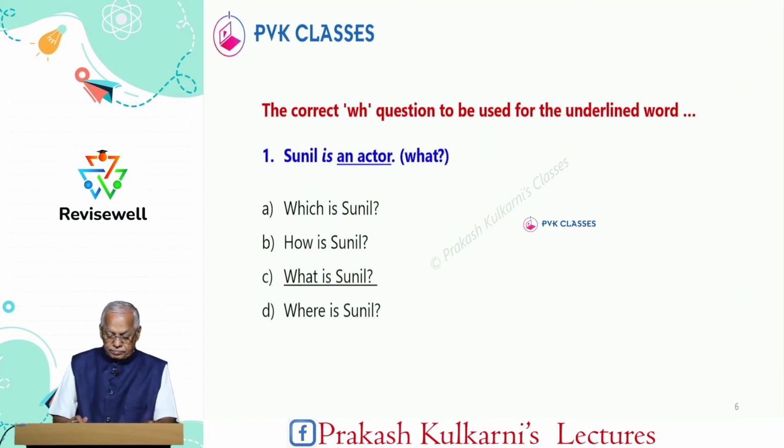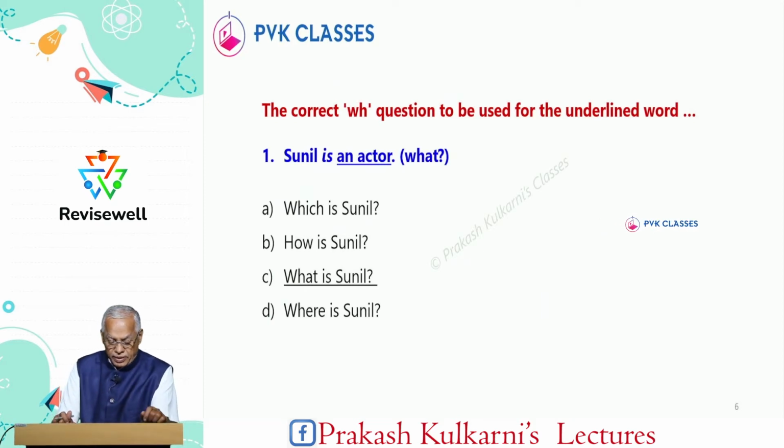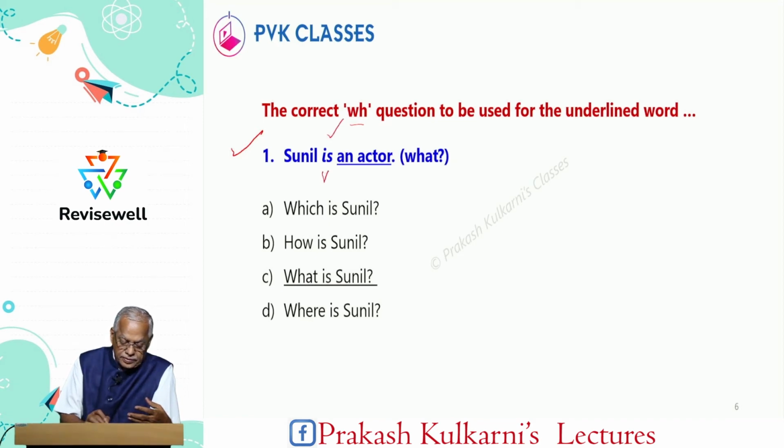Now, let us start with framing of questions. The correct WH word to be used for the underlined word. Now, please first you read the sentence at least 2 times. What next? After reading the sentence, try to understand the verb. So, understanding the verb means what? Whether it is a be verb, have verb, do verb.